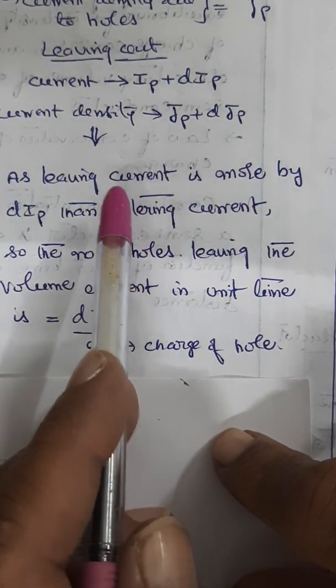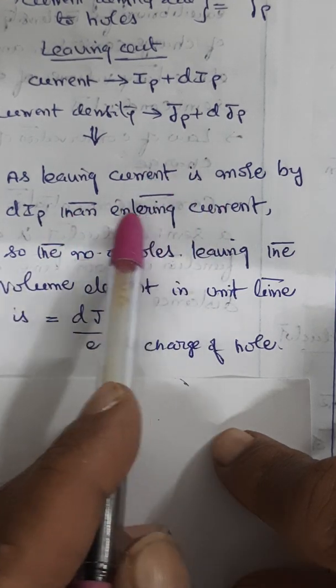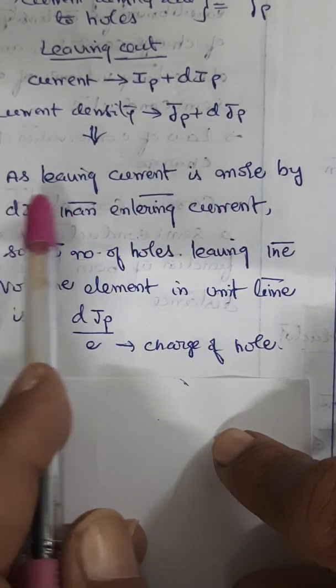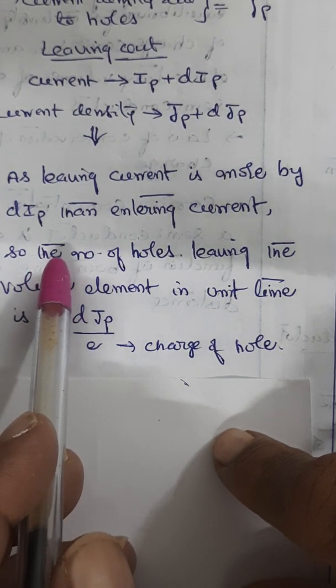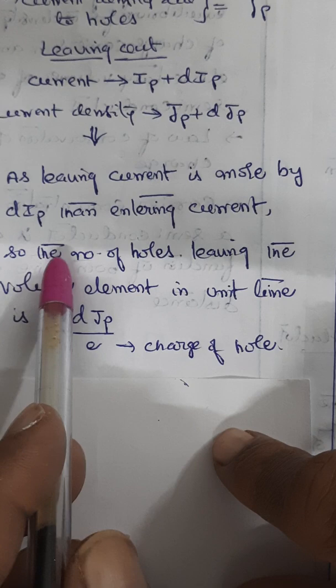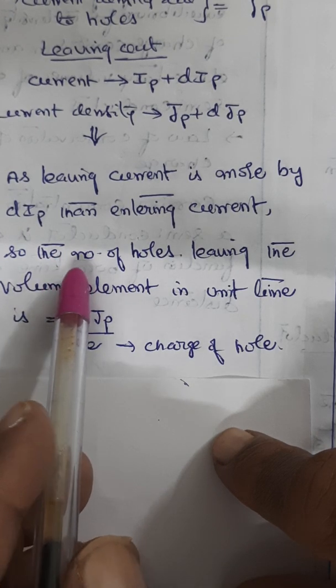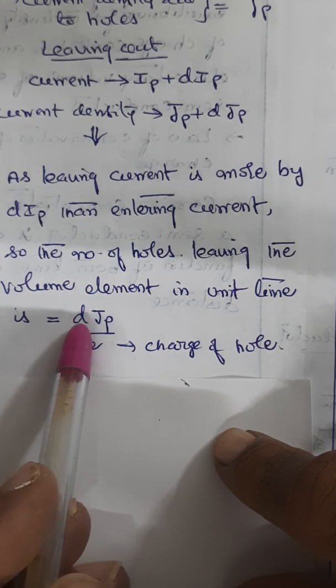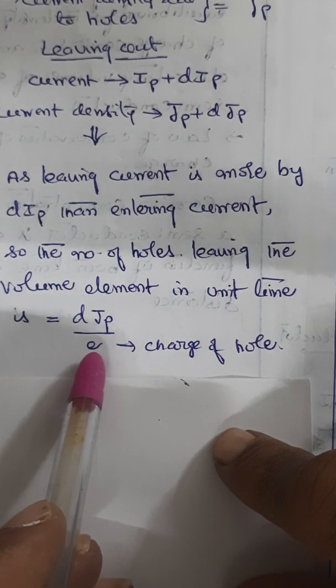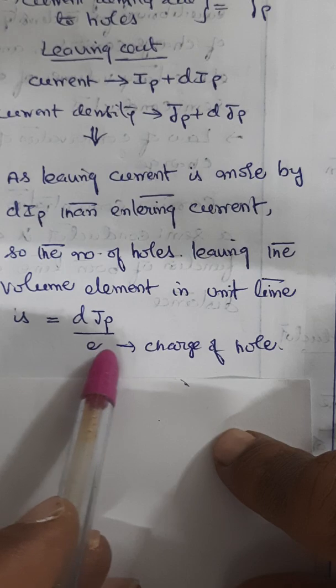Because the leaving current is more than the entering current. How much more? dIp. That means the number of holes leaving the volume element in unit time is dJp by e, where e is the charge of a hole.